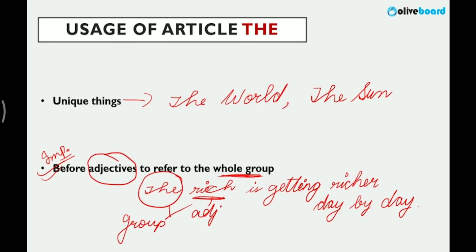So if I say "the unemployed" or "the poor", it means all the poor people. We are referring to the whole group. "The unemployed" means all the people who are unemployed. To refer to a group, we always use "the" before the adjective.